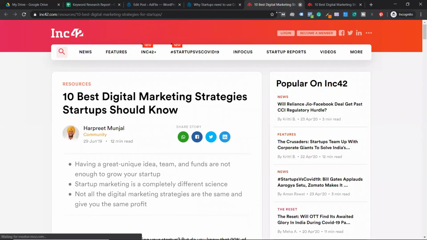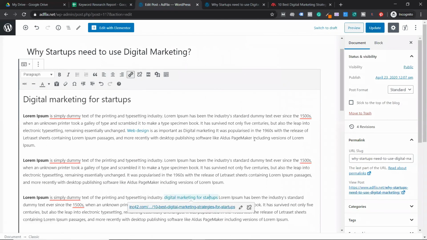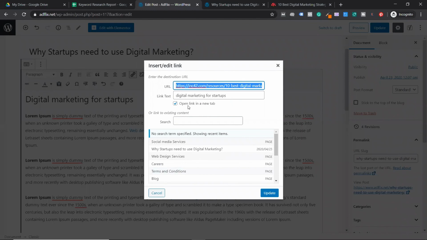How to do this? Same thing again: just click on the link, click on edit, click on the settings icon, and make sure you highlight the option to open link in a new tab.